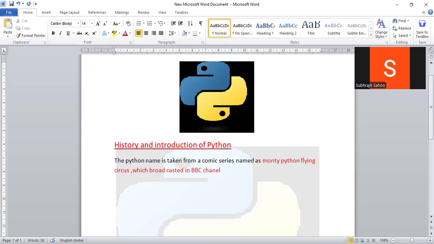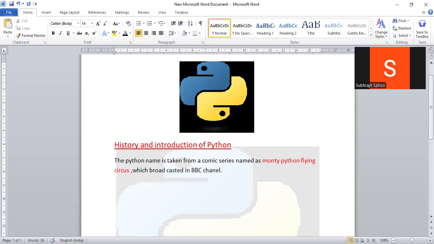This was in the years 1985 to 89. That type of serial, a comic series, was going on, published or broadcast on the BBC channel. So from this, the name Python programming language was given.